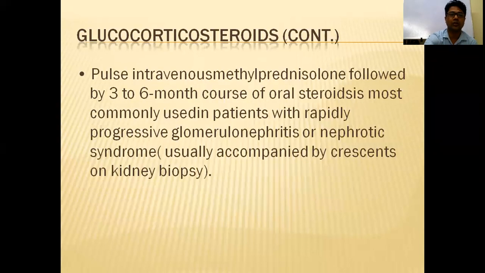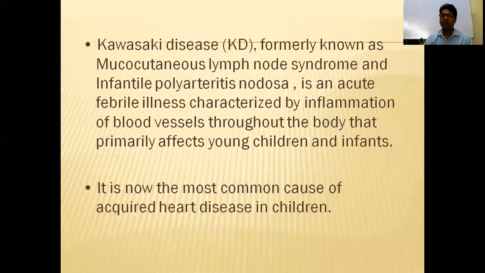Next is your Kawasaki disease. Kawasaki disease affects the middle size arteries, that is coronary artery and renal artery. These two arteries are at medium size level and are affected. When the coronary artery is affected, I will say Kawasaki disease. So in Kawasaki disease, you will get coronary artery involvement and you will get coronary artery aneurysm.